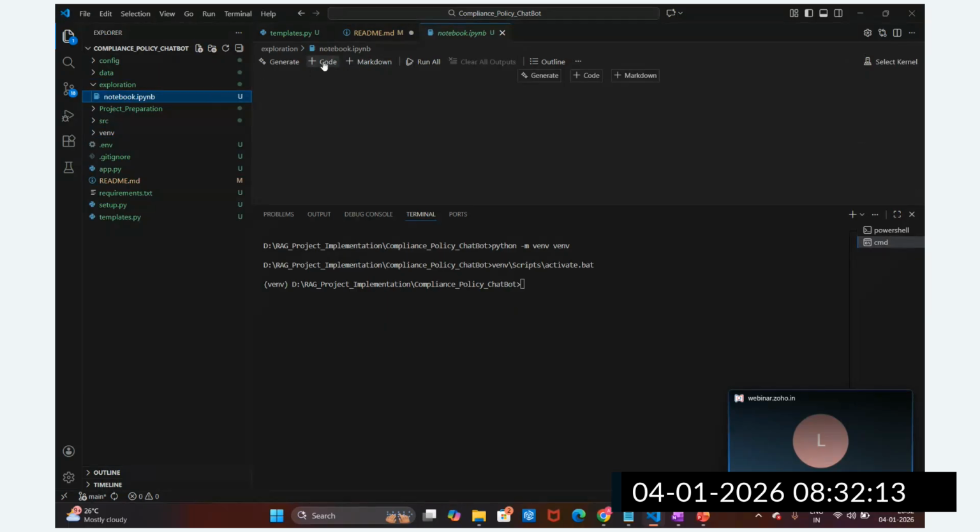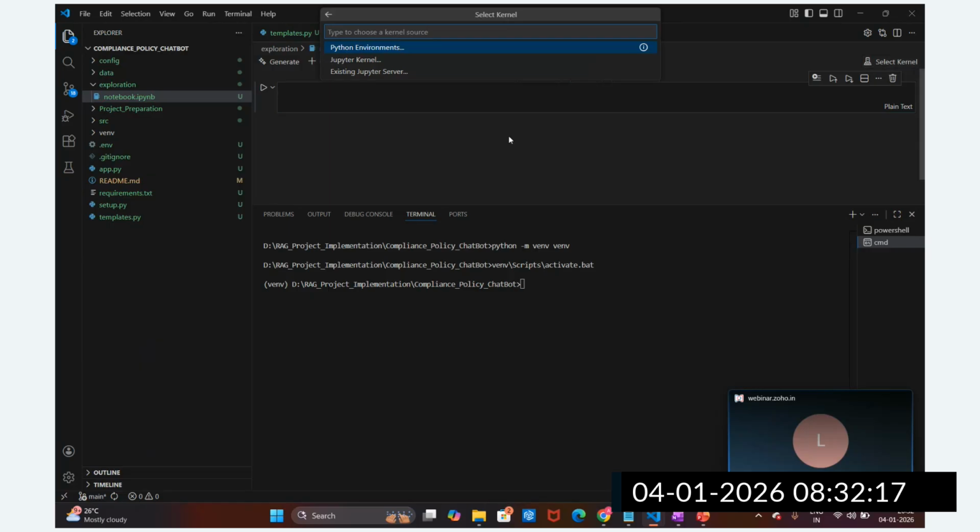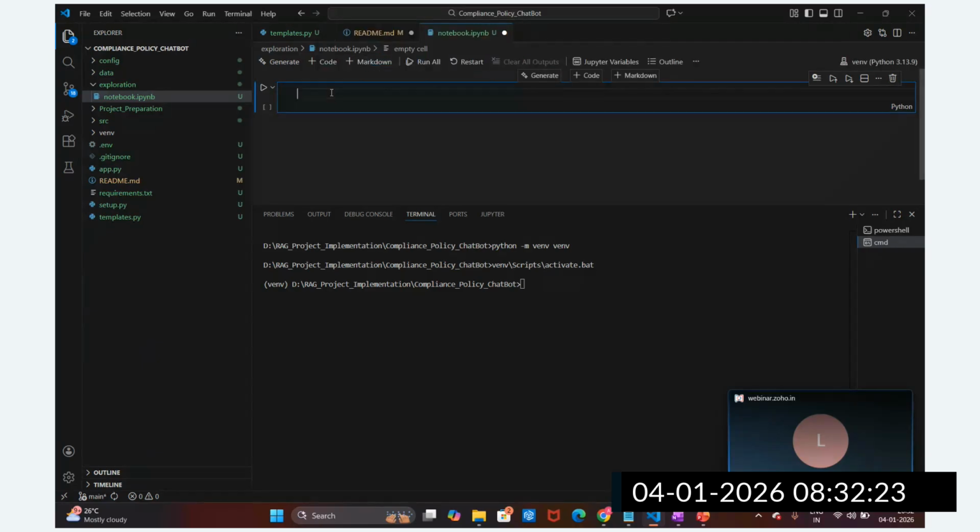I'm going to write the code here, and we need to select the kernel. We have to select this virtual environment because we have created it. Let me try out whether this is working or not.